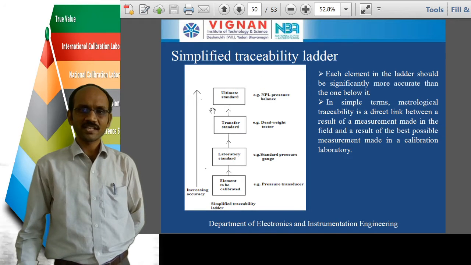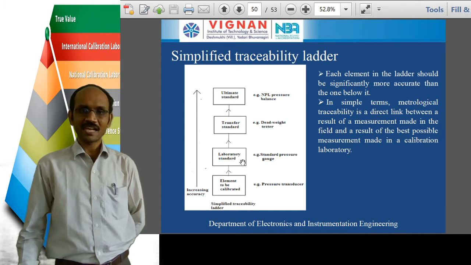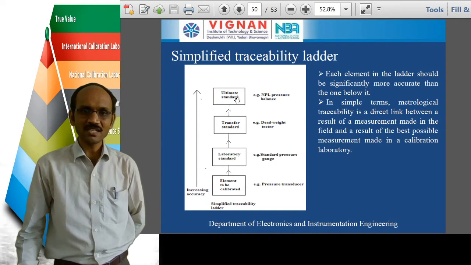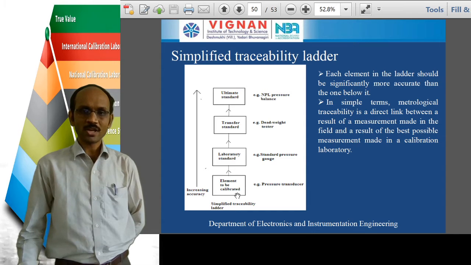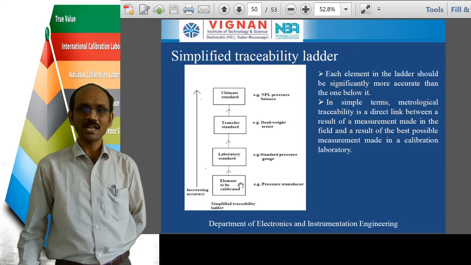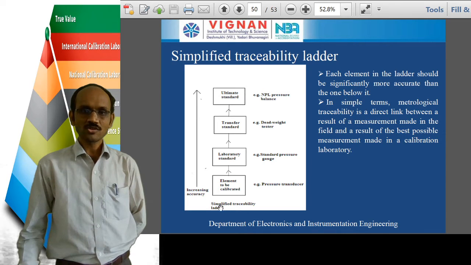Just see this traceability ladder. In this traceability ladder we are going to take four elements. The first one is the element to be calibrated, then laboratory standard, transfer standard and ultimate standard. Here we are arranging all these elements from bottom to top. Generally the element at the bottom will have low accuracy compared to the element at the top. So the accuracy of all four elements will increase as you go to the top.